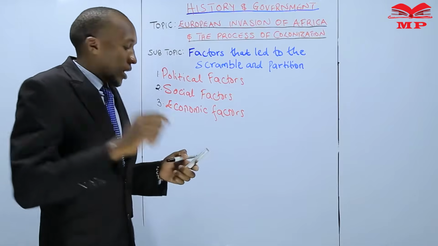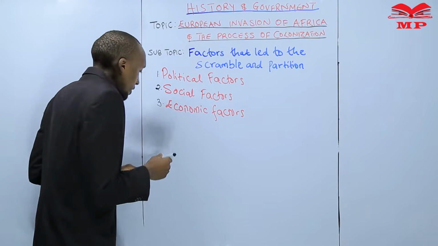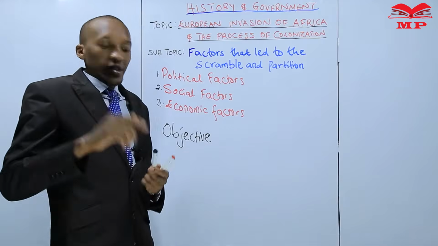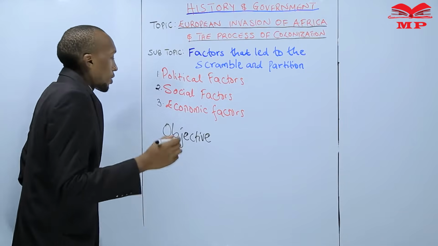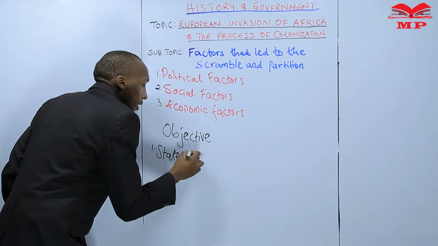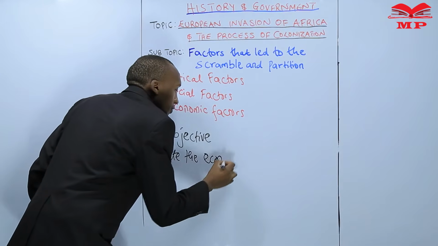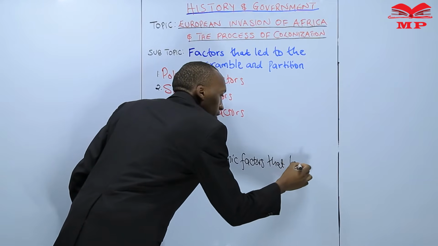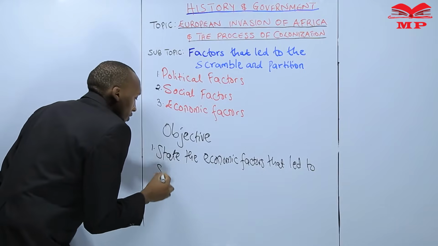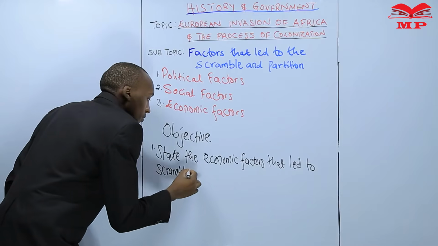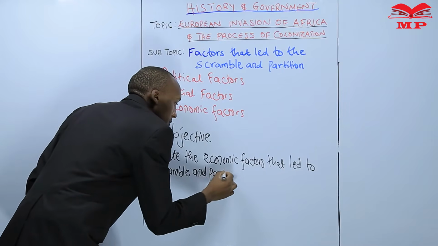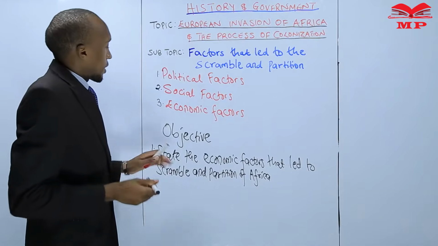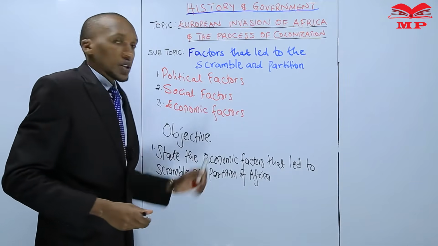So, my dear learner, this is our lesson objective for today. The objective that I want you to achieve: by the end of this lesson, my dear learner, I want you to be able to state the economic factors that led to the scramble and partitioning of Africa.